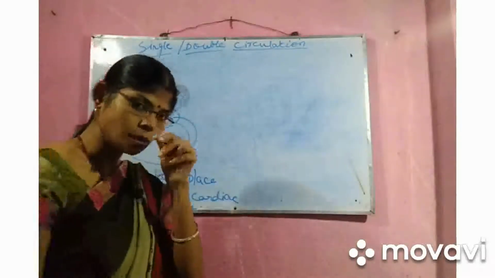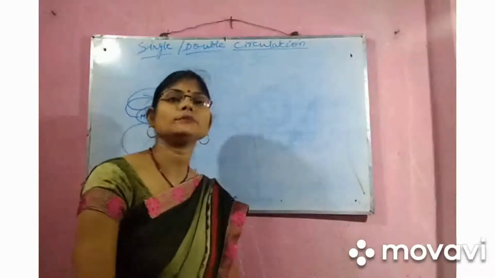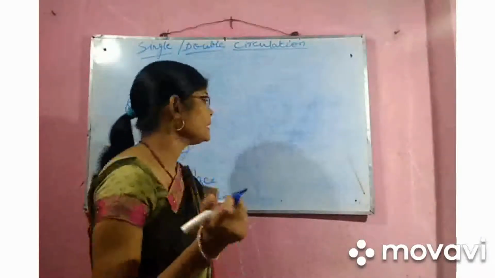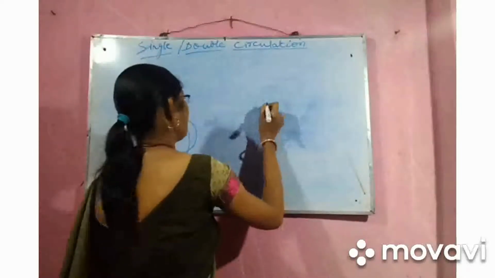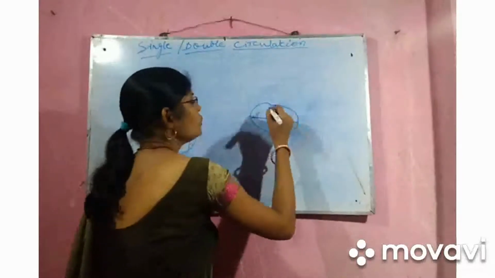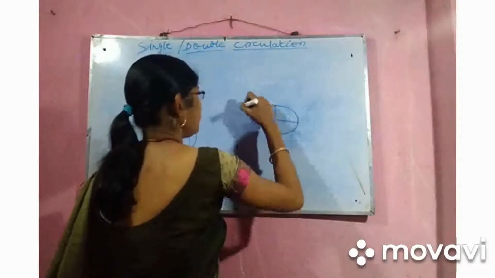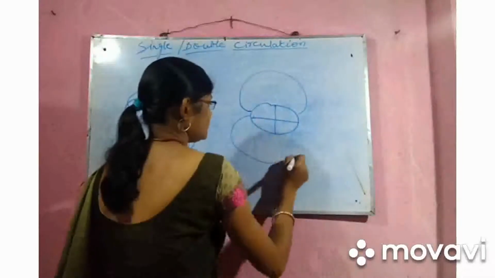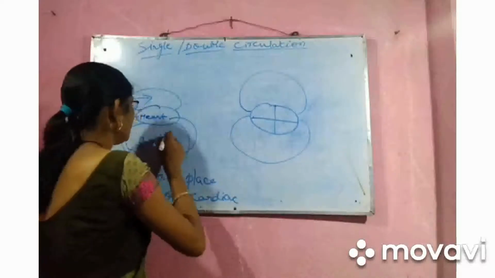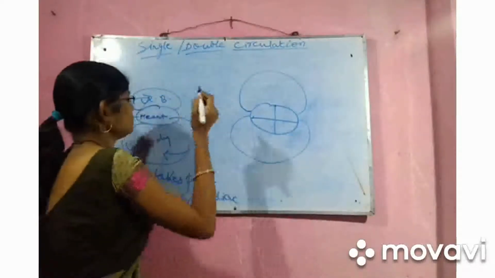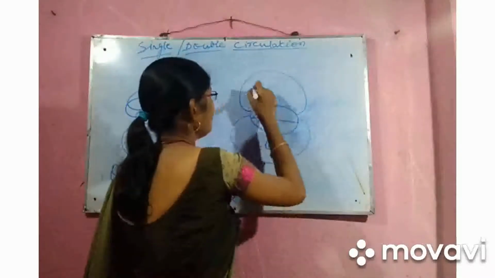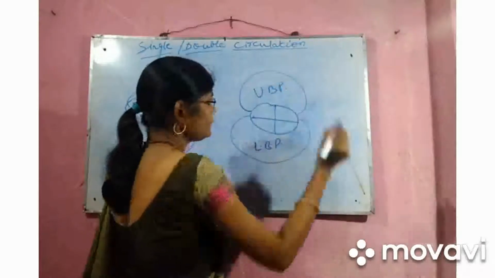But what happens in double circulation? The blood reaches the heart two times, and then goes to the different body parts. Suppose this is our heart. The heart has four chambers, as we already know. This is the upper body part, and this is the lower body part.